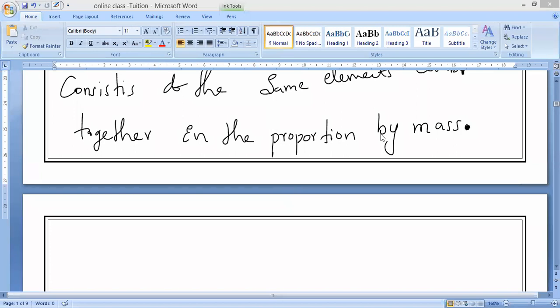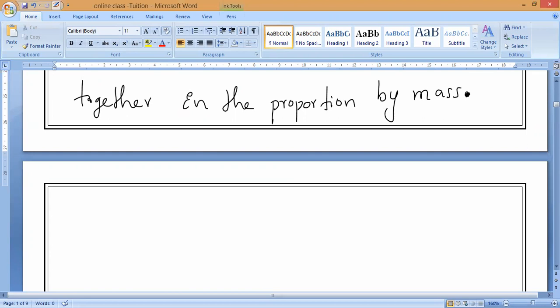So now, let us take an example. Whatever the source from which it is obtained, or whichever method it is prepared by.